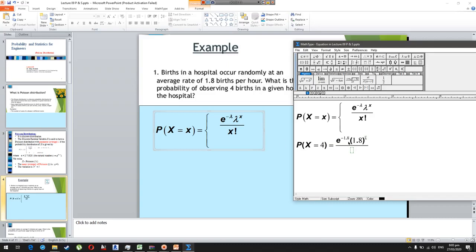So x here is 4, to the power 4, and then divide by 4 factorial. By solving this equation, that will give you the probability of x equal to 4.